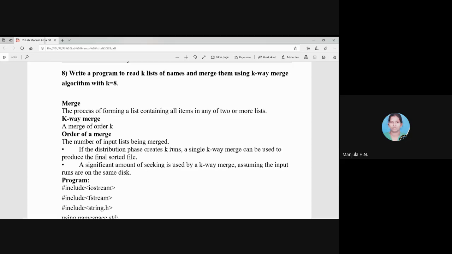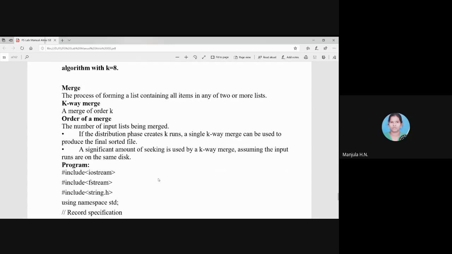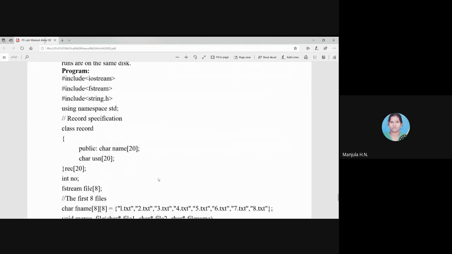Order matters here. KV merge works fine with the k value as 8. If we have 8 files, merging them into a single file is a good approach, and the performance and processing are efficient with KV merge. So for that purpose, KV merge always works with 8 files, and as usual we'll be using 8 files.